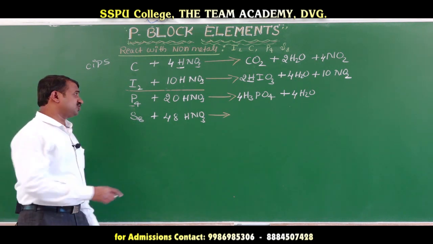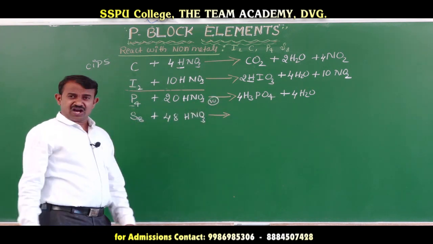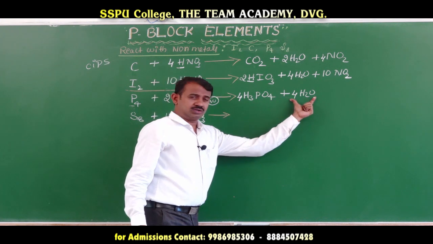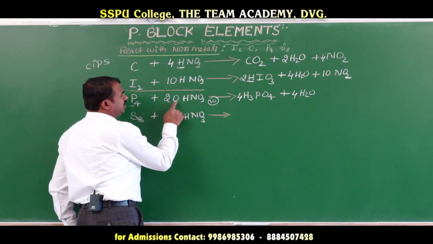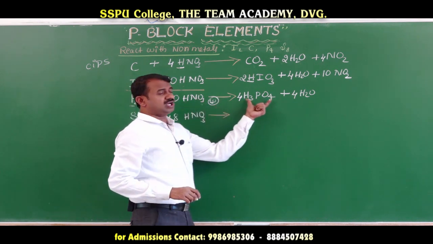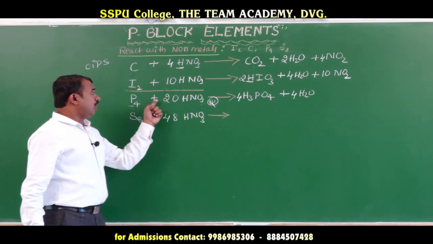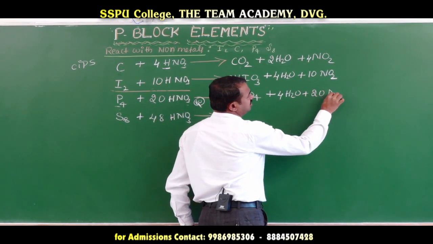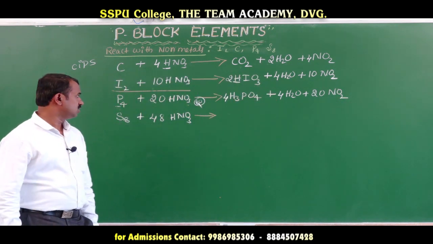Coming to the nitrogen and oxygen. How many oxygen here? 20 times 3, 60 oxygen. Out of 60 oxygen, consumption of oxygen here: 4 times 4 is 16 plus 4, 20. 20 oxygen is consumed. Out of 60 oxygen, 20 consumed means what is the remaining oxygen? 40 oxygen. 40 oxygen and 20 nitrogen means you release 20 molecules of nitrogen dioxide. Okay, this is important. Coming to here.